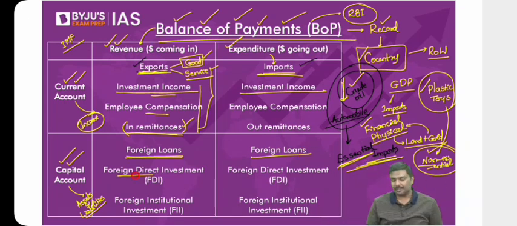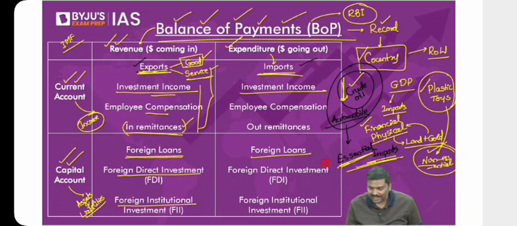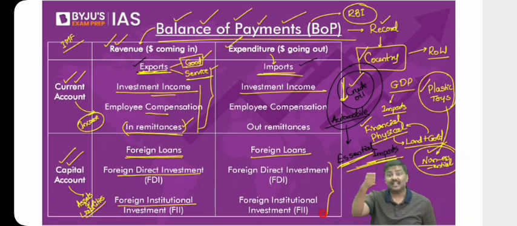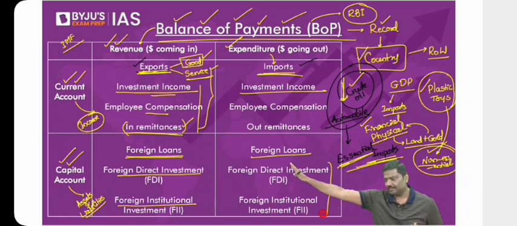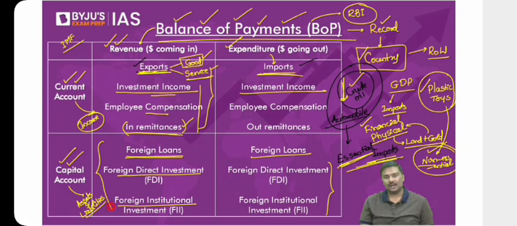Foreign direct investment, foreign institutional investment. Do not worry about both of them. I'll cover them separately. Don't keep on typing this again and again. Listen, both FDI and FII, I'll cover separately. Basically, under the capital account, you're either creating an asset or a liability. We'll keep all these transactions under the capital account.